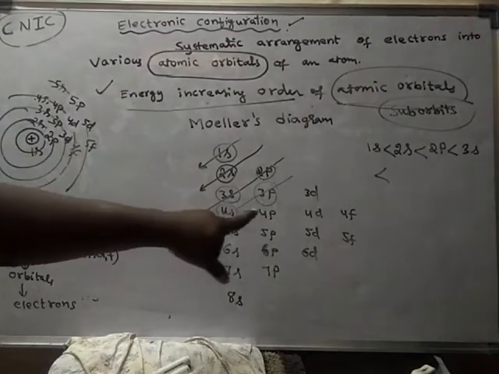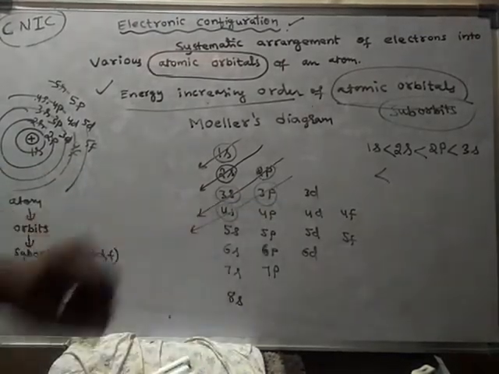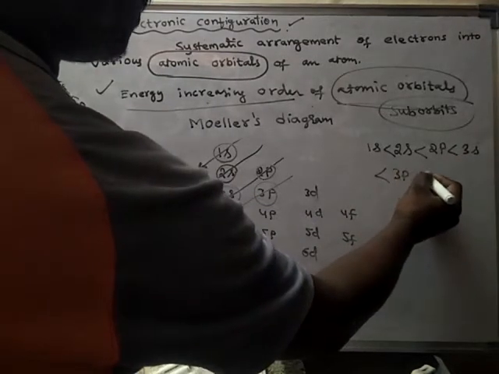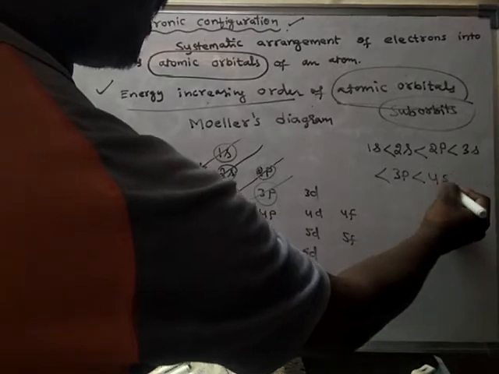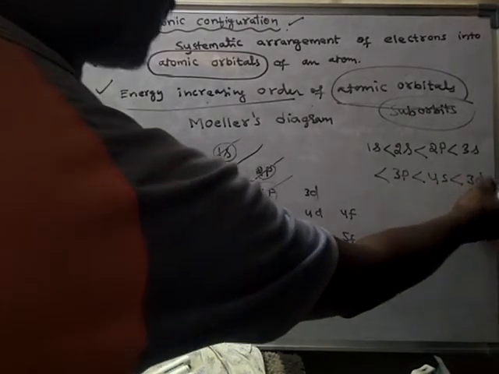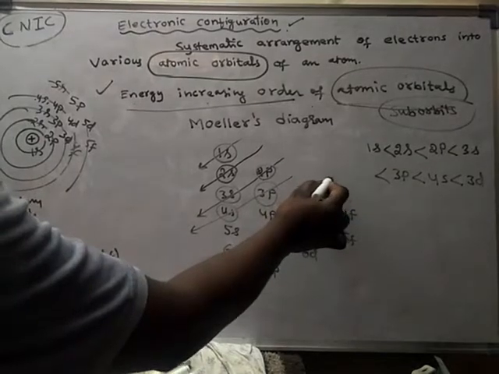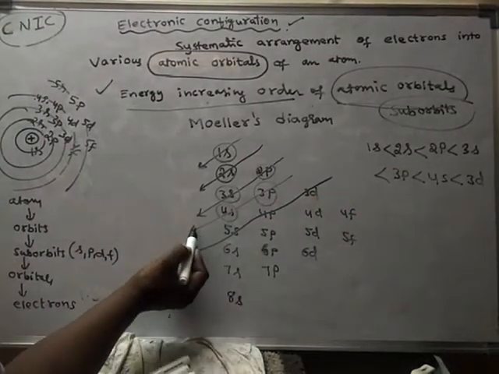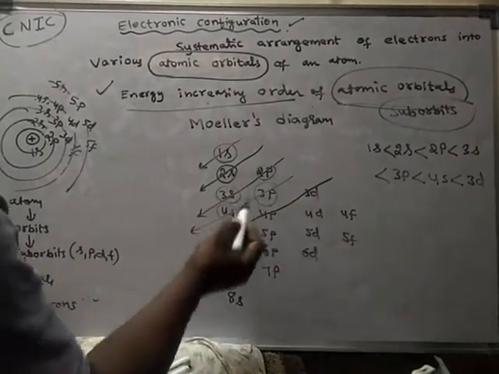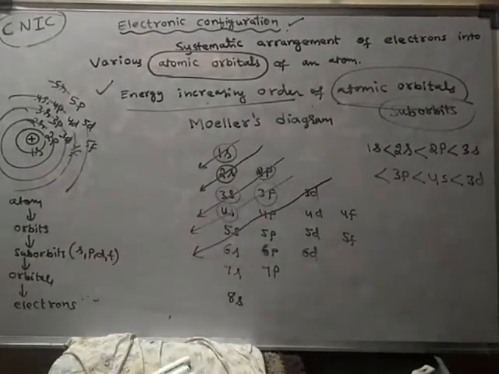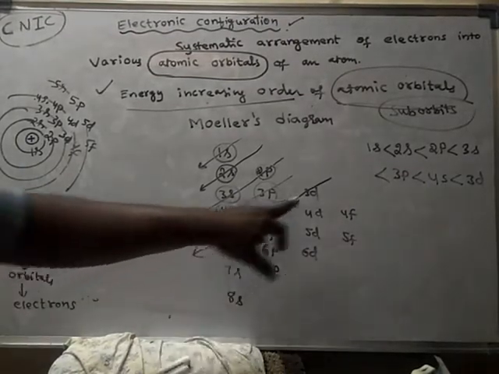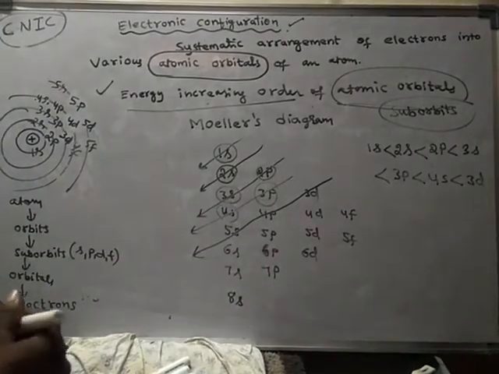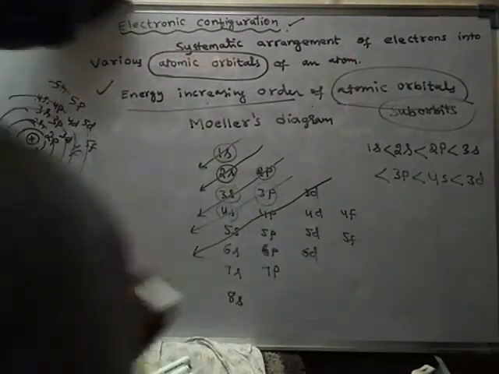Listen, after 3p, 3d is not covered. Which one is covered? 4s is covered. So that means after 3s we have to write 3p, and after 3p we have to write 4s, and after 4s only 3d will come. After this one, again the arrow will start from here. After 4s the arrow will start from 3d. So this is the energy increasing order. Which one is having more energy, 4s or 3d? 4s is having less energy and 3d is having more energy. Hence, after 4s only we have to write 3d.